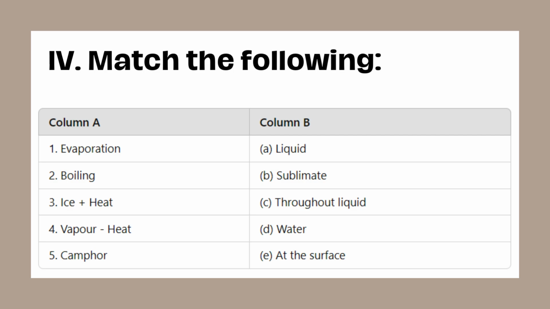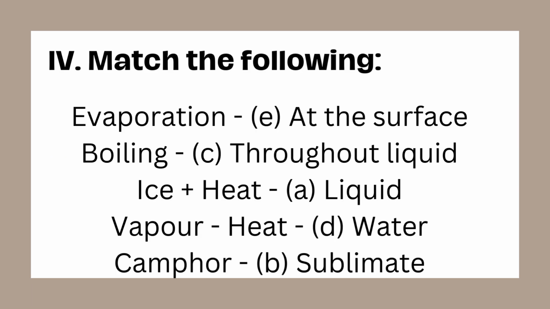Let's match the following items correctly. Column A: Evaporation, boiling, ice heat, vapor heat, camphor. Column B: A. Liquid, B. Sublimate, C. Throughout liquid, D. Water, E. At the surface. Now, let's match them. Evaporation matches with E, at the surface. Boiling matches with C, throughout liquid. Ice heat matches with A, liquid. Vapor heat matches with D, water. Camphor matches with B, sublimate.